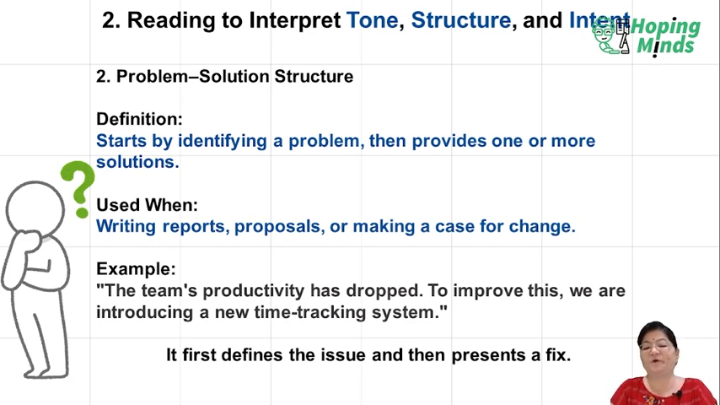How do we fix the problem? We fix the problem by improving the time tracking systems. We need to improve through time tracking. We need to improve the systems. We need to check on the team whether they are doing things on the guided timeline. It first defines the issue and then presents a fix.